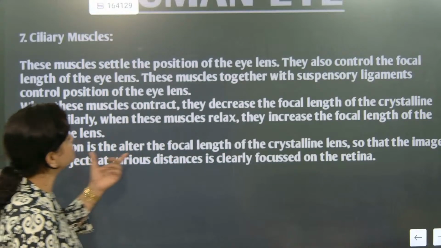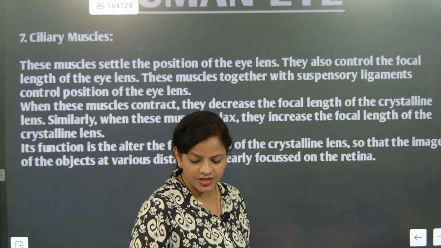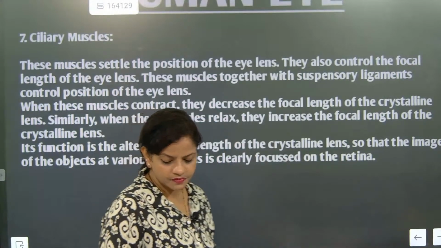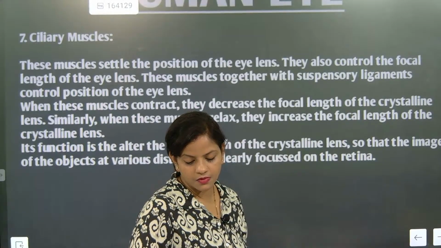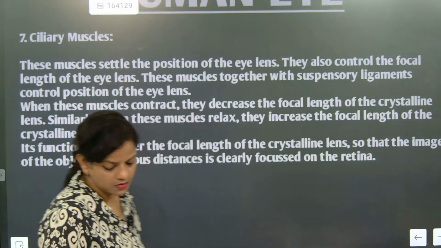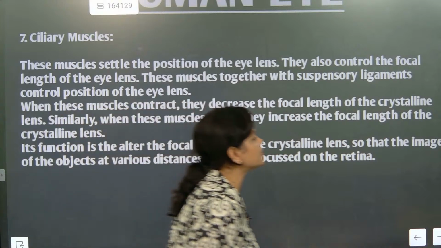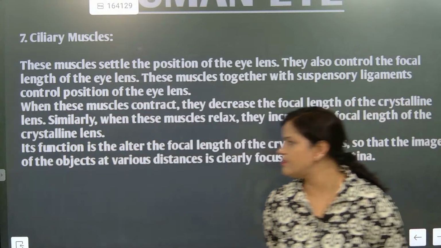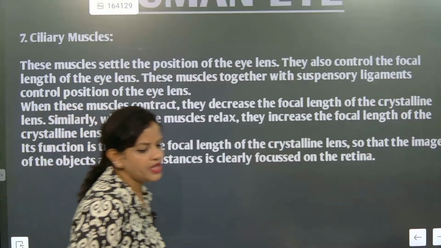So now look, its function is to alter the focal length. Please note down this one. In short, you need to understand this. Its function is to alter the focal length of the crystalline lens so that the image of the object at various distances is clearly focused on the retina.